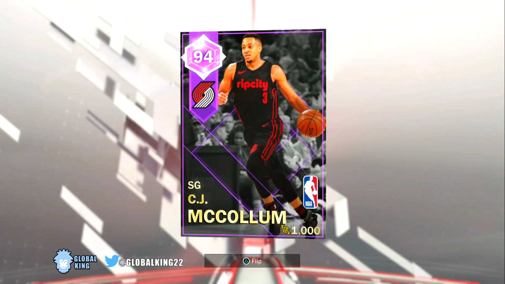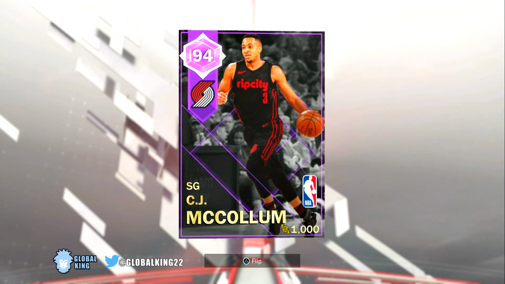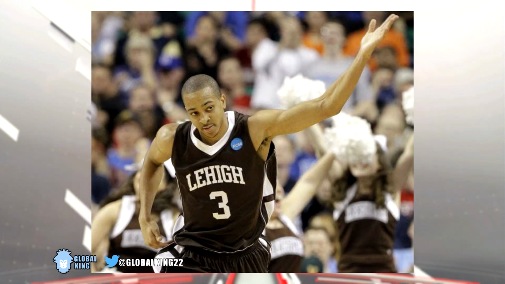Backup shooting guard, we got 94 overall Amethyst CJ McCollum. So CJ McCollum played for Lehigh in college, and in 2012 they were the 15th ranked seed going up against the number 2 seed Duke. And in this game, CJ McCollum led Lehigh to one of the biggest upsets in college basketball history against Duke with 30 points, 6 assists, and 6 rebounds.